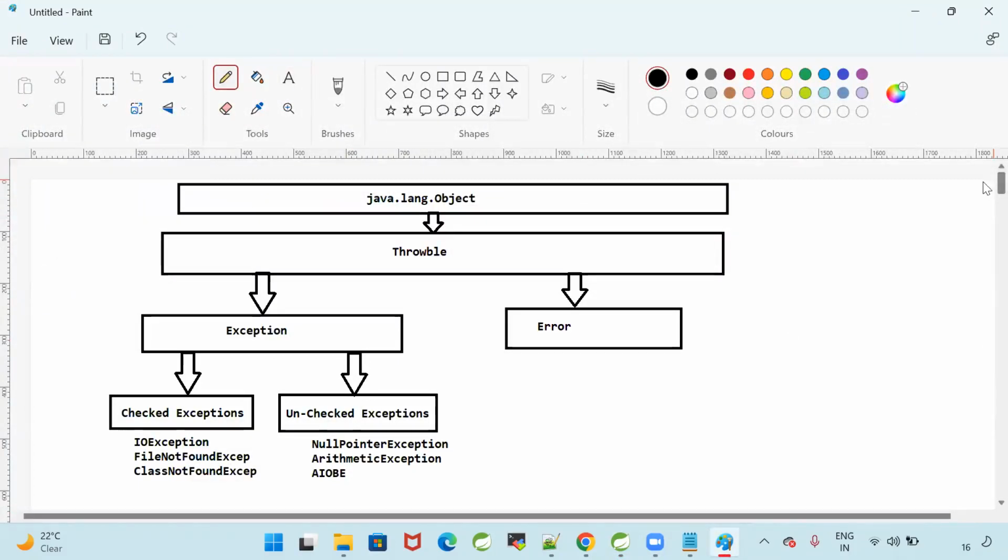In the interview, they will ask, can you write down the hierarchy of the exception in Java? You should be able to draw this diagram. If you write the diagram, they will get clarity.